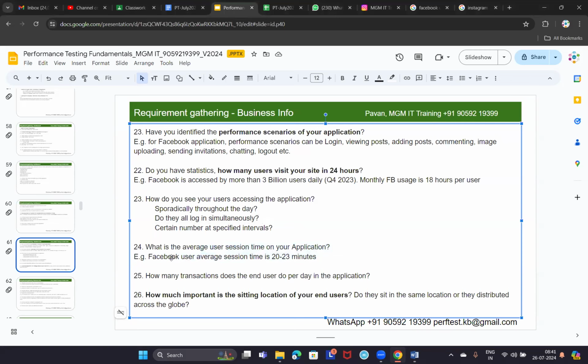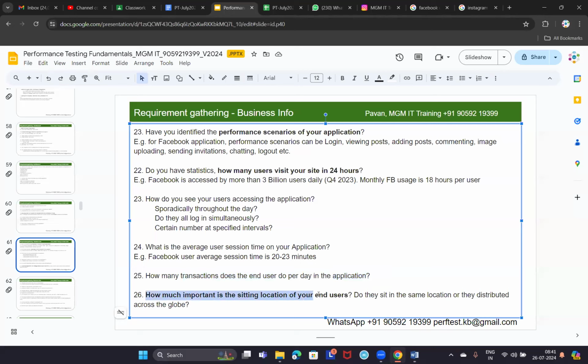And next, what is the average user session time on your application? For example, once a user logs into Facebook, he will be using it for 20 to 23 minutes, it seems. Okay. And how many transactions does the end user do per day in the application?